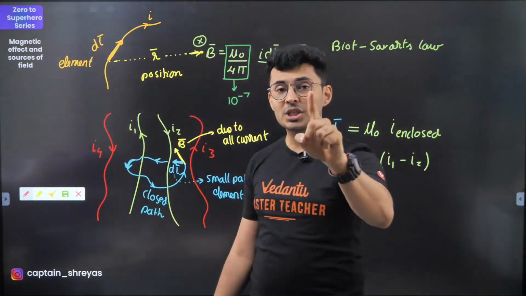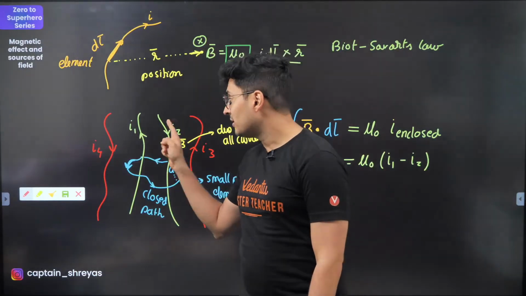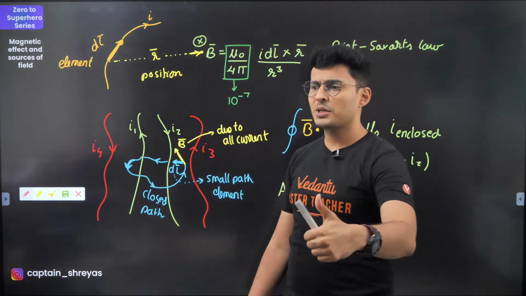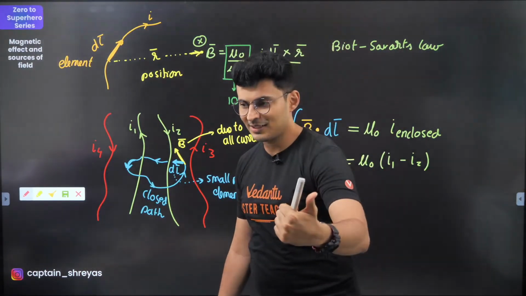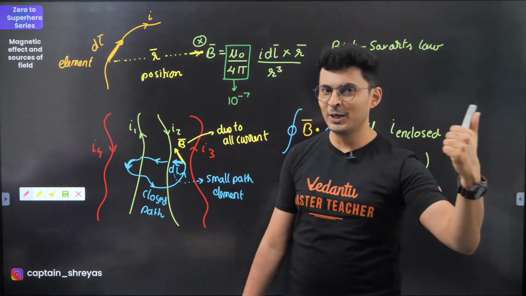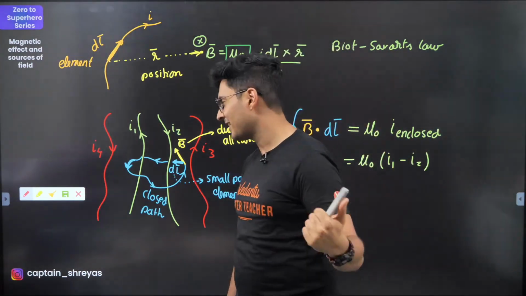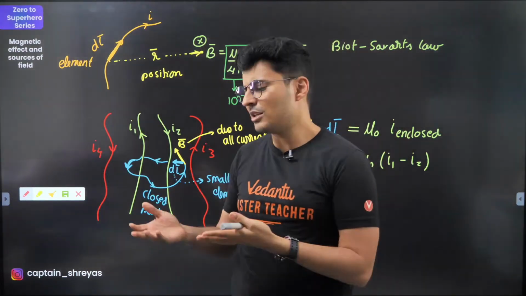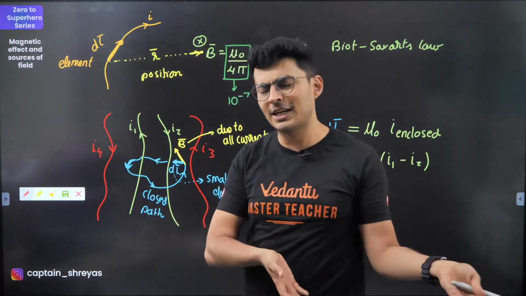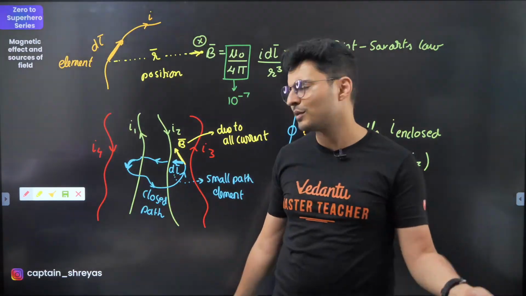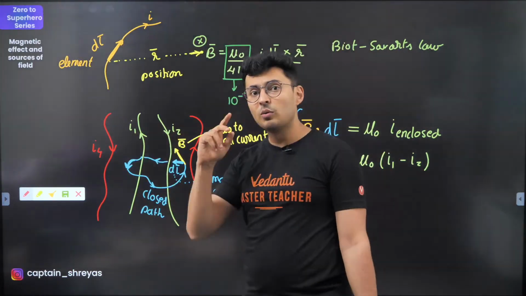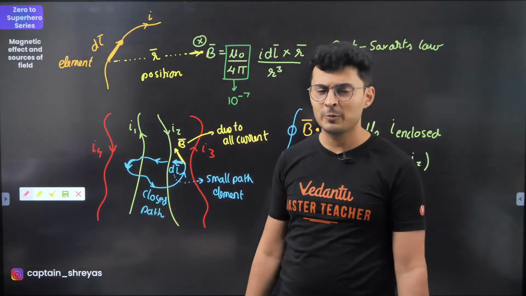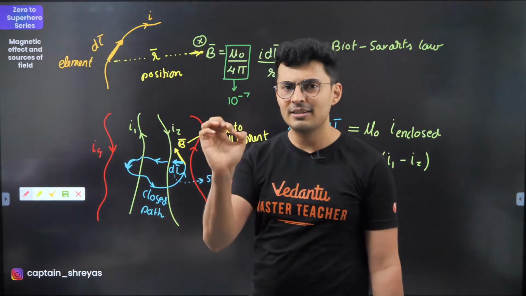Now the question arises, what is the sign of the current? This is what many people do not know or forget about. It's just like electric field due to all the charges in Gauss's law. In charges, the sum of the charges was very simple. If the charge is positive, positive. The charge is negative, negative. You can add positives and negatives. But in currents, you need to know which current is positive, which current is negative. Simple rule, right hand thumb rule.